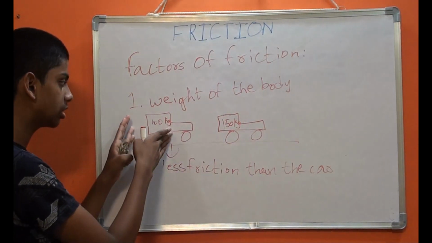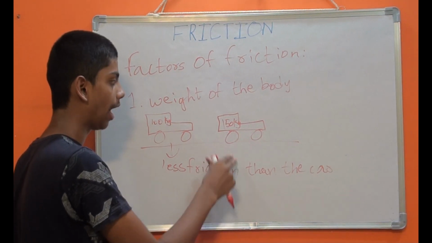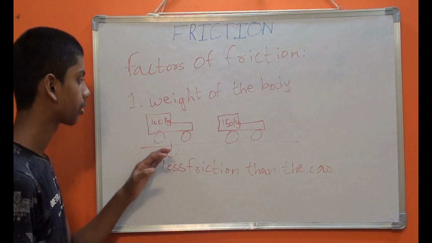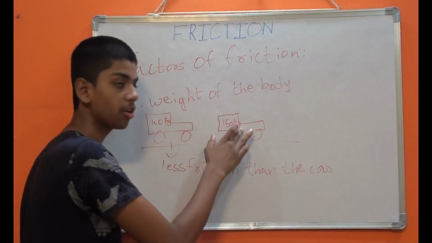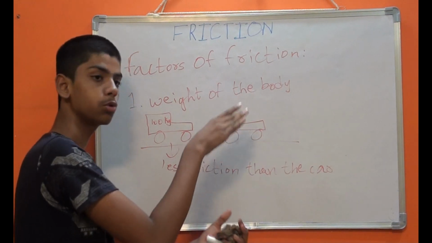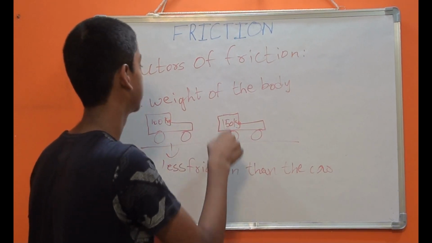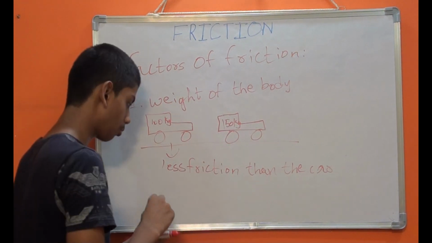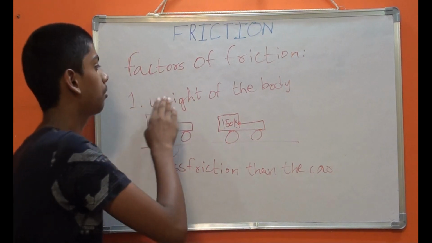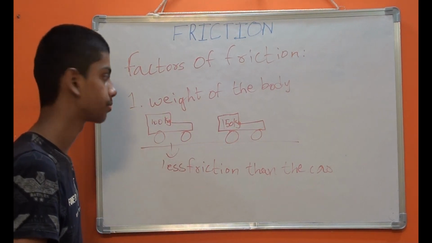So here this car would get less friction than this one. That's why weight of the body. Here the weight of this car is more, and the gravity pulls the car a bit down, and more interlocking happens when this happens. That's why weight of the body is a factor of friction.